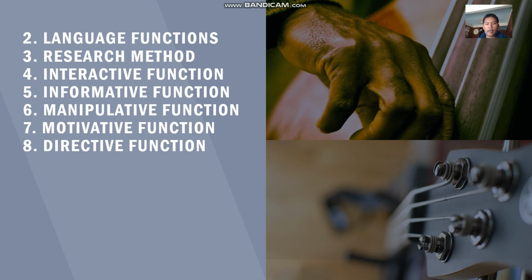Based on the data given by the writer, from the fifth, sixth, and eighth exercises, it may be concluded that the motivative function aims to encourage participants to practice English continuously, although they have limitations in the aspects of oral communication.